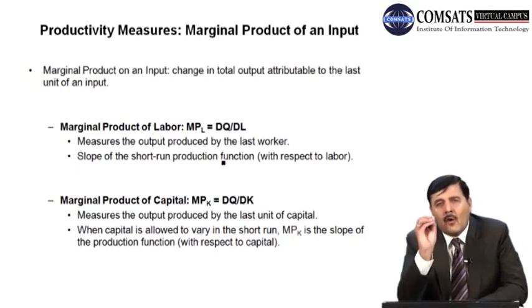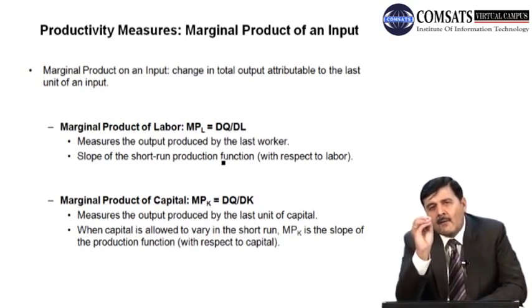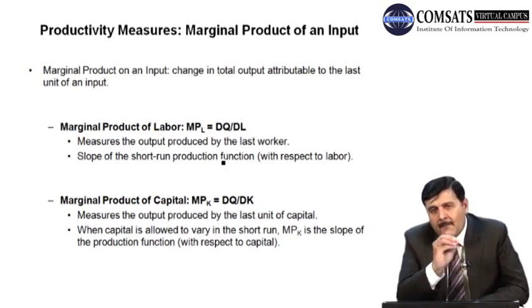पहले अगर हमने 100 workers लगाए काम में, वो कितना कपड़ा produce कर रहे हैं? 1000 मीटर कपड़ा produce कर रहे हैं. अगर फर्म एक labor बढ़ा देती है, 101 labor काम में लगाती है, तो how much is the change in total output? That is 1050. So due to one extra unit of labor, the change in total product is 50.